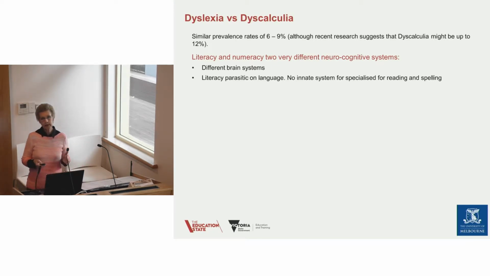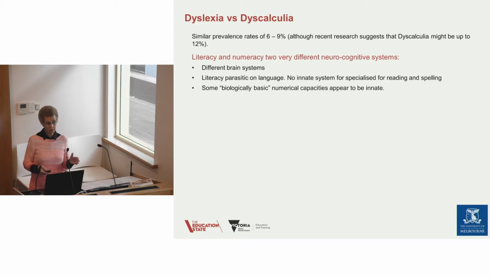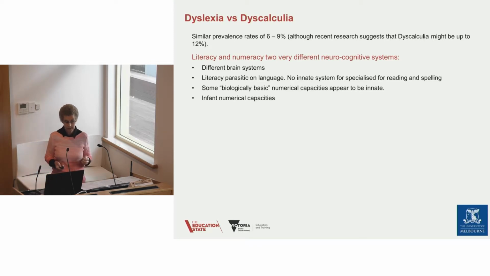That is to say, it's not an innate system for reading and spelling. So language is learned, and reading and spelling are taught afterwards, but there isn't a part of the brain. And we talked earlier about the evolutionary advantage of number ability. There isn't a similar evolutionary advantage for being able to read and write. There are biological basic numerical capacities, and these seem to be innate, as compared to dyslexia.